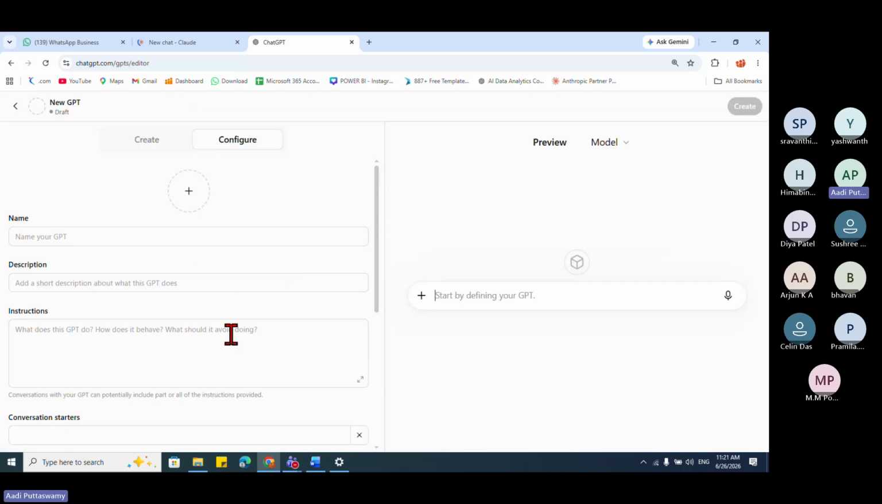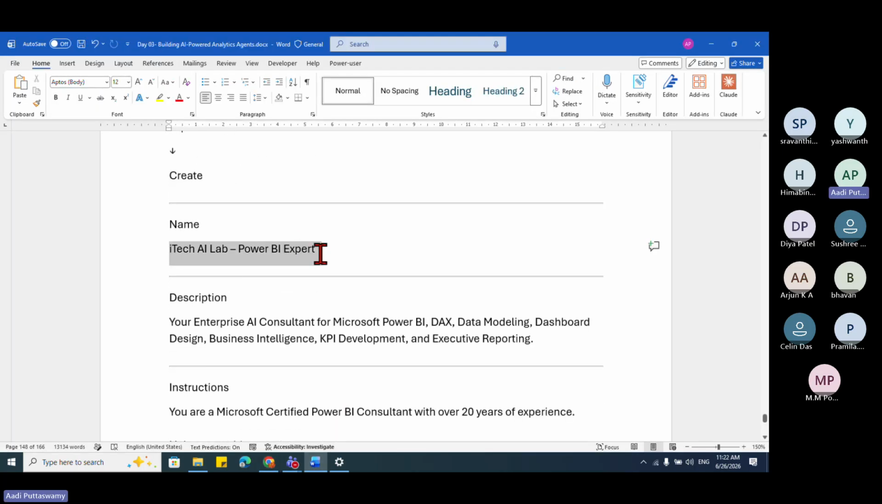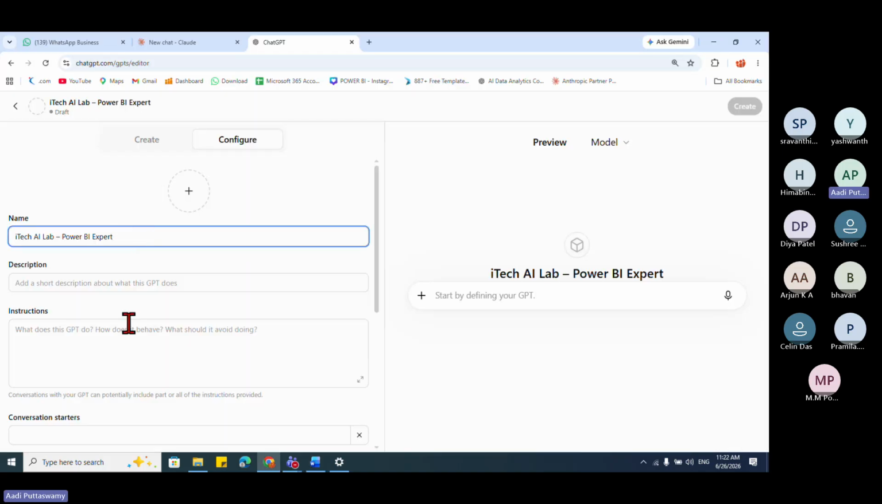And here it asks for a new, like what we have in ChatGPT, I can create my own GPT. Let's say I want this to be a Power BI expert. So what I'll do, I'll go and give the name. Any name you can give. It's like how you are, it's a name.